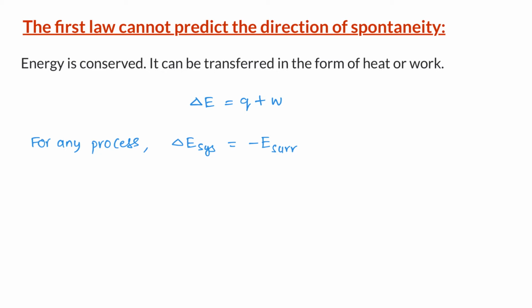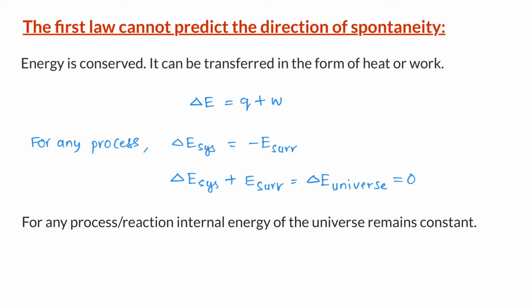If we bring both the terms on one side, we can write the change in internal energy of the system plus the change in internal energy of the surroundings, which is equal to the change in internal energy of the universe, is equal to 0, which means for any process, the internal energy of the universe remains constant.